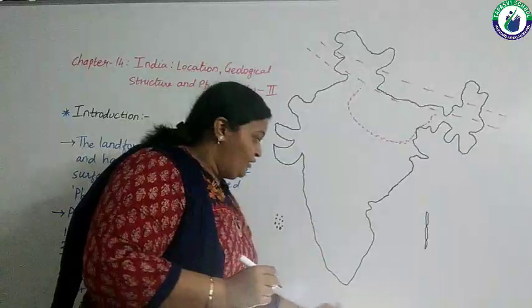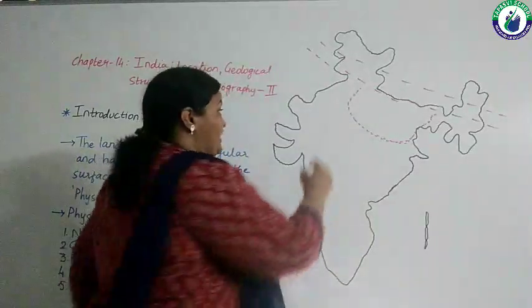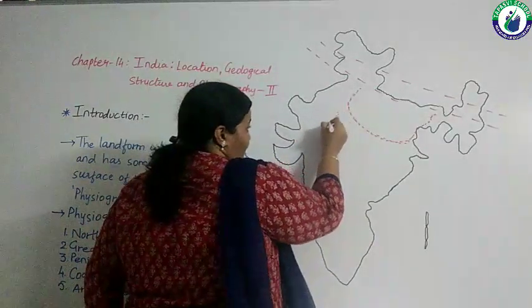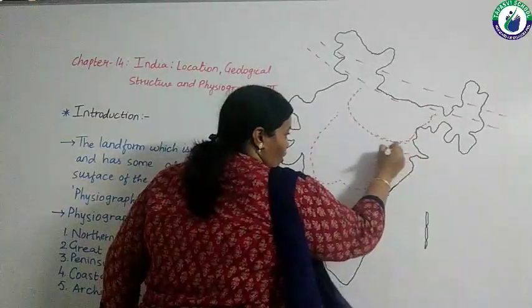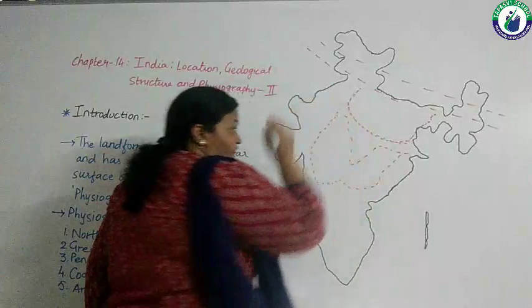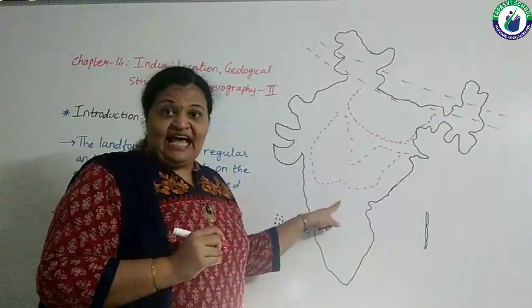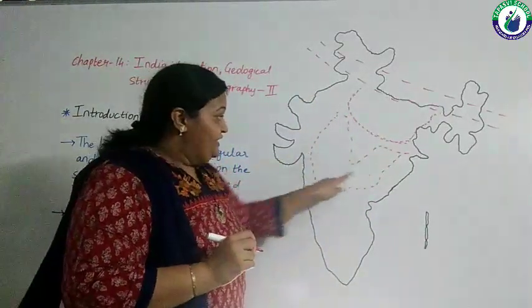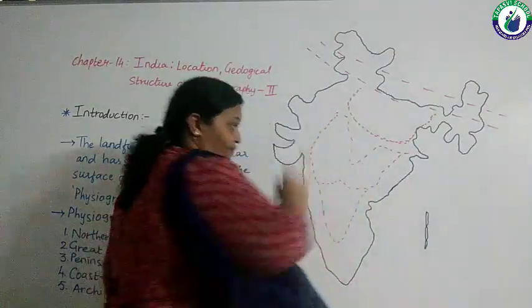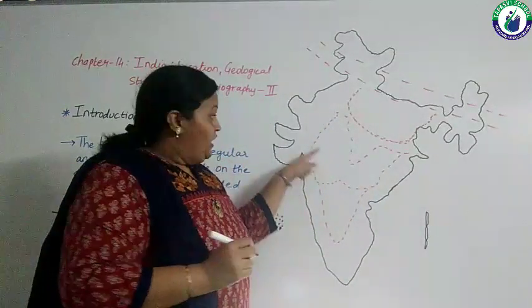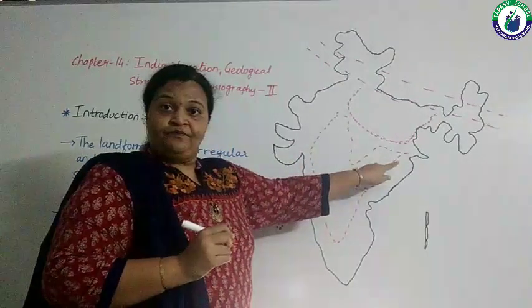The third division is Peninsula Plateau. As it is talking about the peninsula, we are talking about now these regions of India. Various plateaus lie between these regions, even this is included, between this peninsula.